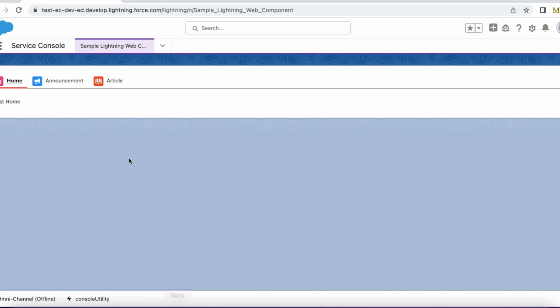By default, here we see red color, but by default it will be blue color. So if I select any tab, the active tab will have a lower border with blue color, but I have changed it to red color.